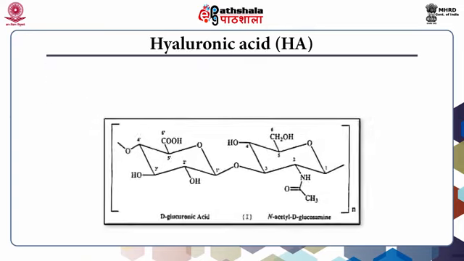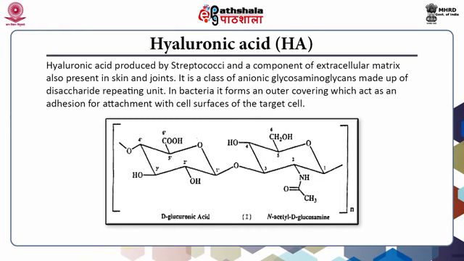Hyaluronic acid produced by streptococci and a component of extracellular matrix also present in skin and joints. It is a class of anionic glycosaminoglycans made up of disaccharide repeating units. In bacteria, it forms an outer covering which acts as an adhesion for attachment with cell surfaces of the target cell.